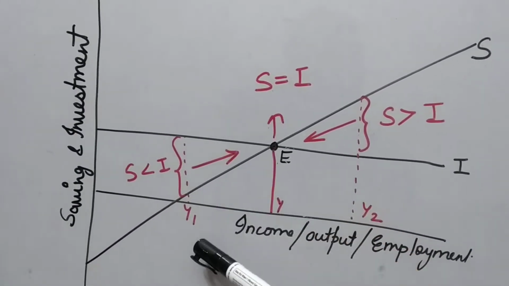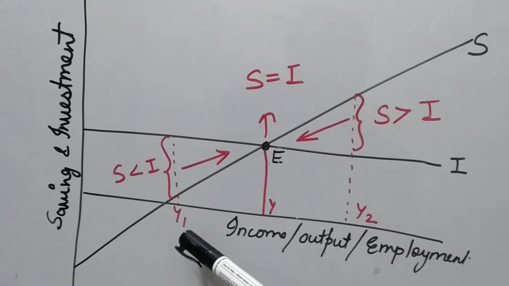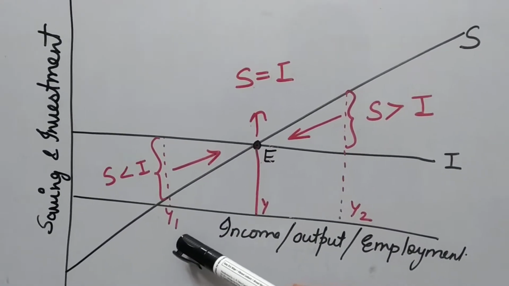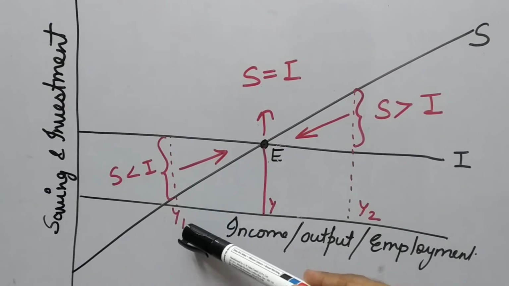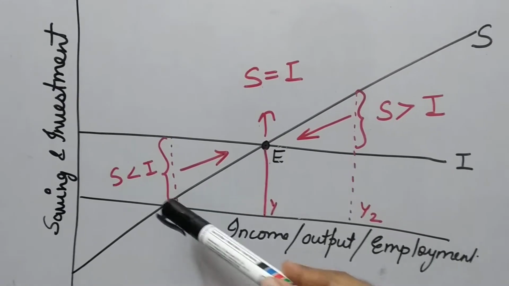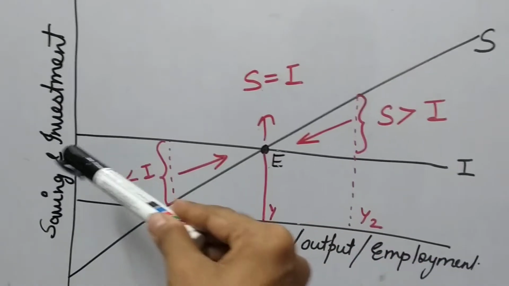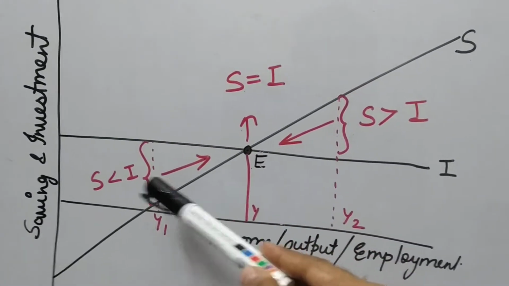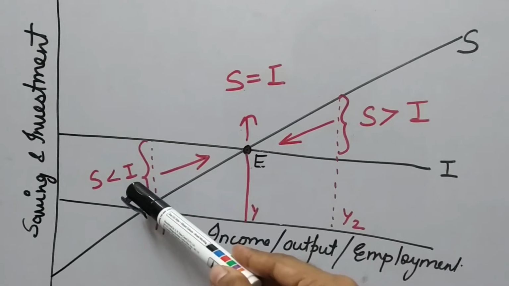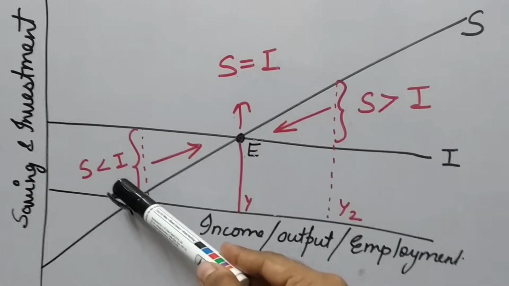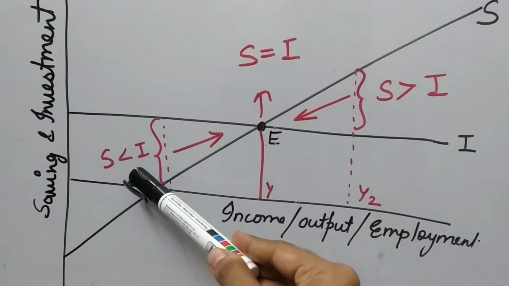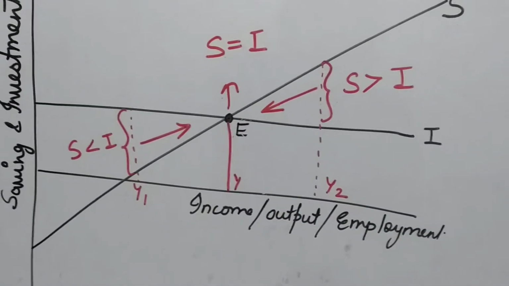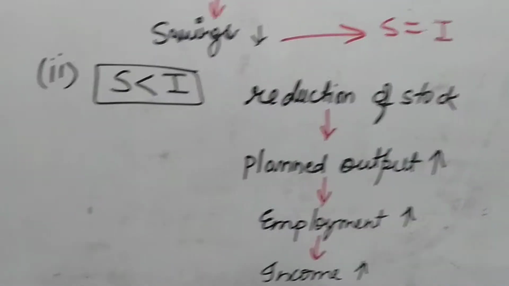If we discuss the OY1 level of income, at this level you can see that savings are lesser than income because the saving curve is below and the investment curve is above. So the condition is that savings are less than the investment. So in this condition, what will be the reaction of the economy to reach up to the equilibrium point, here it is shown.